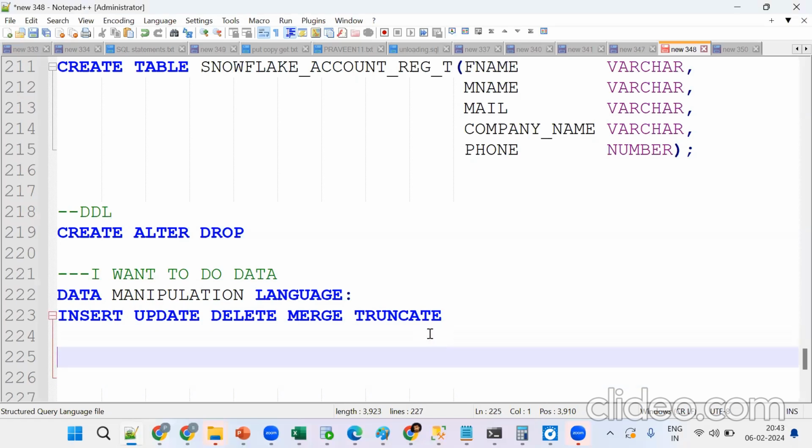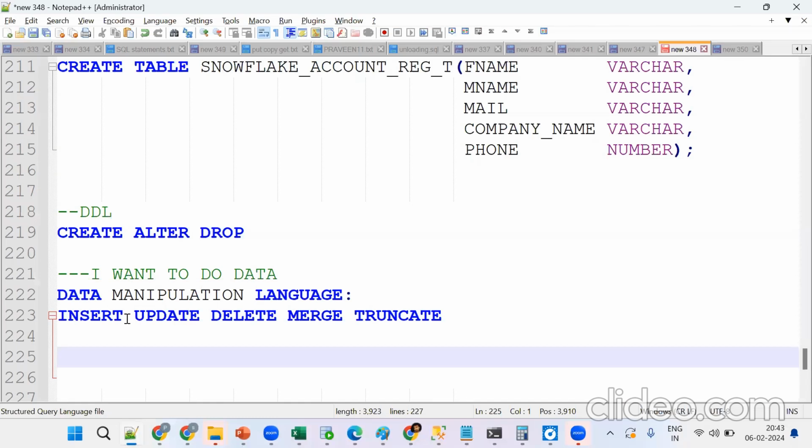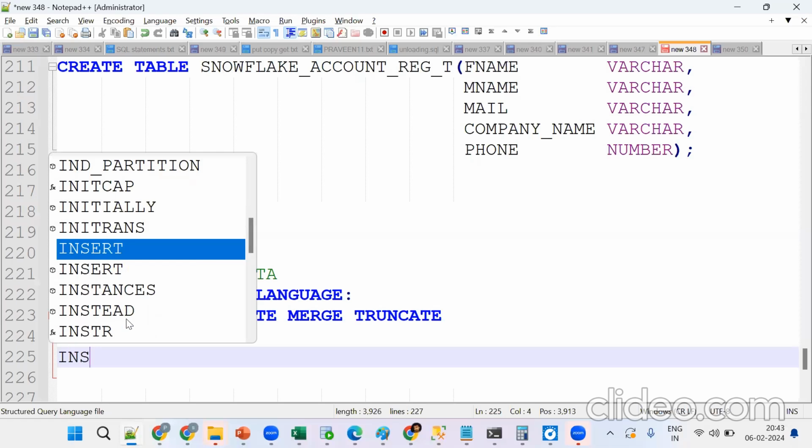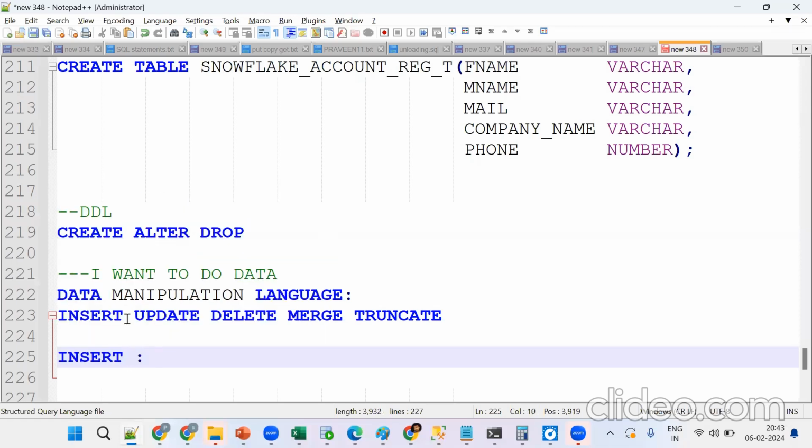Let me go one more time. I want to populate this data in the Snowflake table by using DML, that is data manipulation language: insert, update, delete, merge, and truncate. Now, the insert syntax is what? Before that, tell me what insert will do.